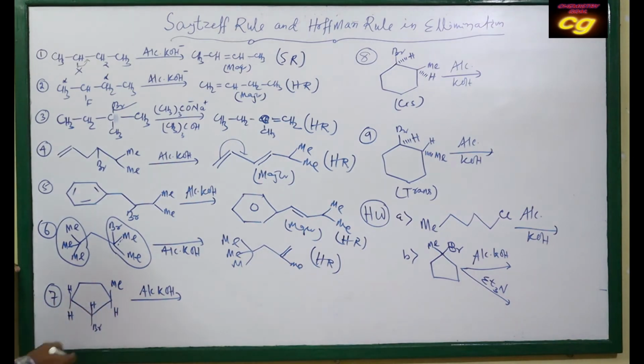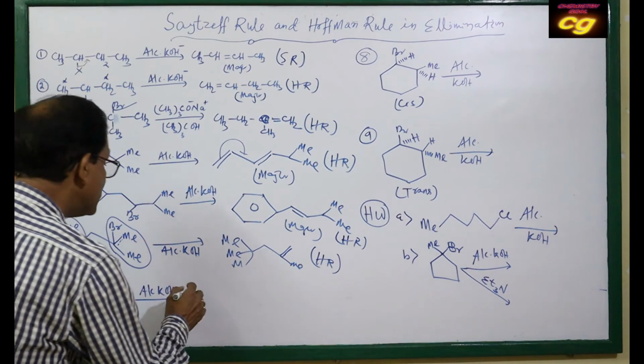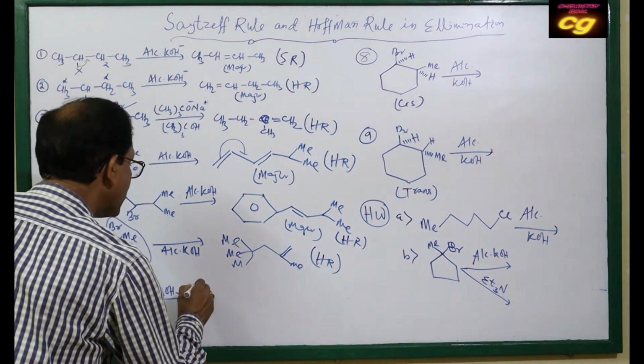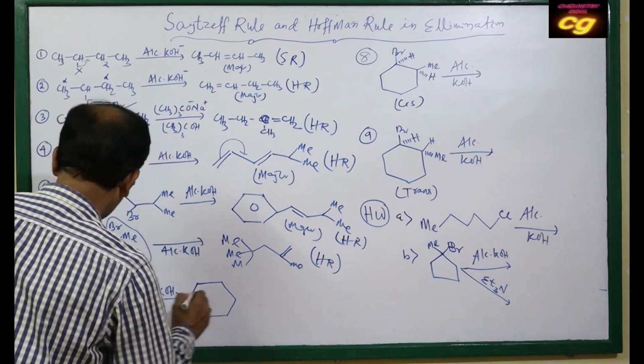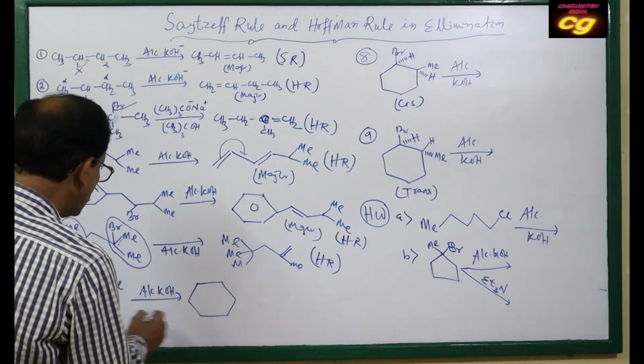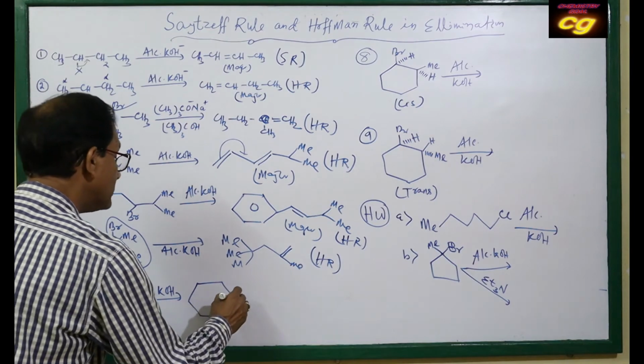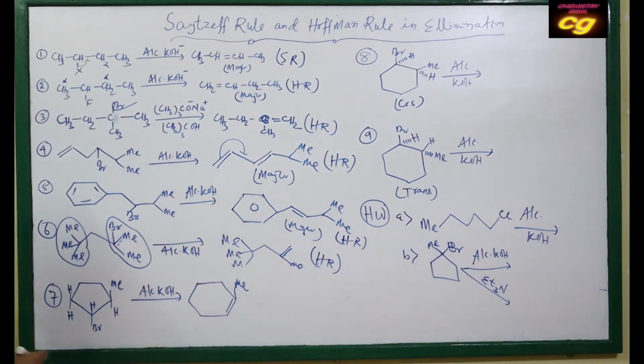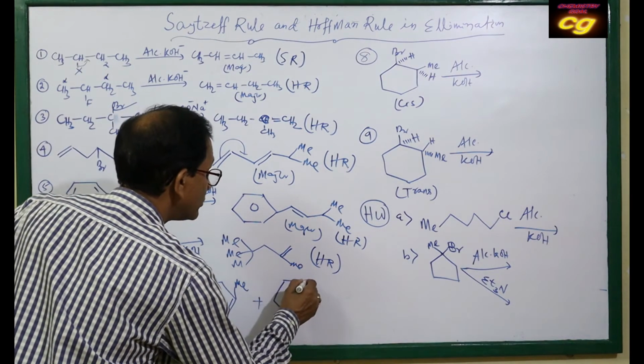Anti-elimination means both halogen and hydrogen should be in opposite places, anti-position. As it has no anti-position, if you see the H here, bromine and H are all in the same position, syn position. As it is a syn position, the product will be this one. If you see the product, this is the case. The double bond will be in this case, then methyl will be like this. But there is another product, where hydrogen and bromine are opposite.